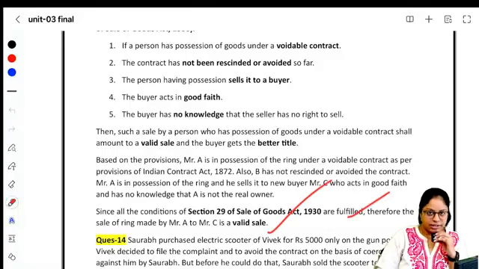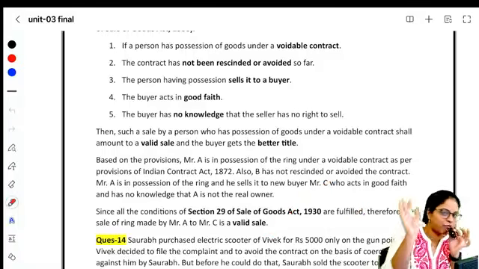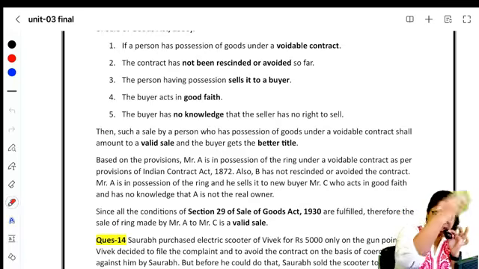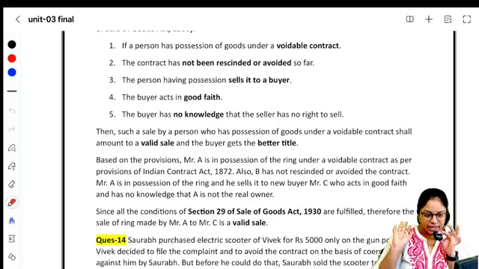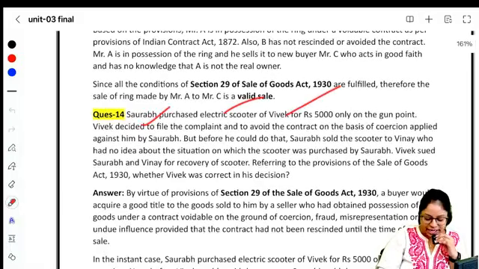The sale is valid. Yes, A and B can file a case on each other. That they can fight. Voidable contract, they can fight. There can be breach, remedy, and all that they can do. But for C, did he get a good title? Yes. 14. Saurabh purchased an electric scooter of Vivek for rupees 5,000 only on a gunpoint.